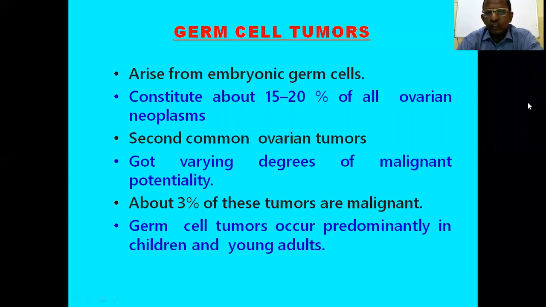Then next is germ cell tumors of ovary. It arises from the embryonic germ cells, and is about 15 to 20% of all ovarian neoplasms, and it is the second most common ovarian tumor, germ cell tumors. About 3% of these tumors are malignant. Germ cell tumors occur predominantly in children and young adults.